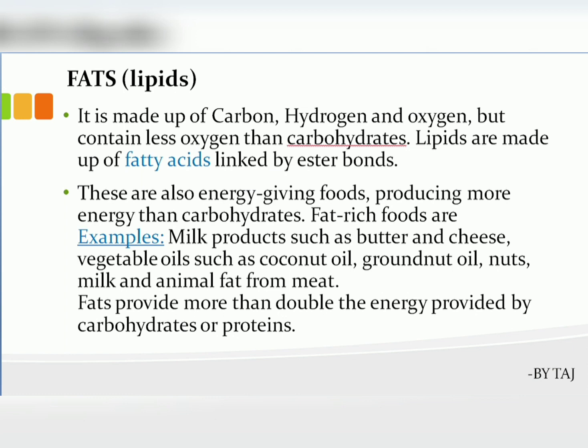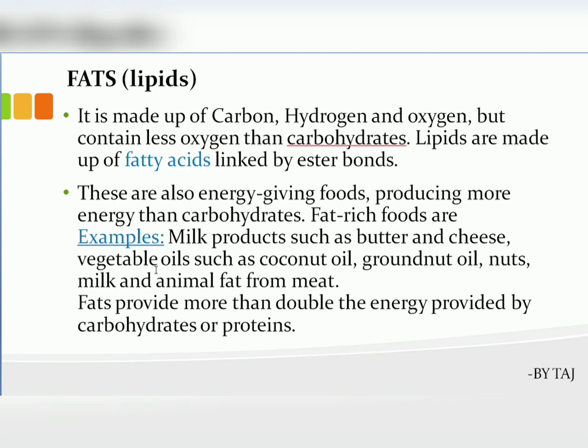Lipids are made up of fatty acids, just as proteins are made up of amino acids. Here the fats are made up of fatty acids linked by ester bonds. Carbohydrates are linked by glycosidic bonds, proteins are linked by peptide bonds, and fats are linked by ester bonds. Understanding? These are also energy-giving foods, producing more energy than carbohydrates.